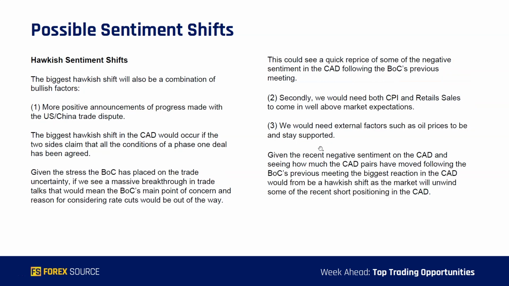Then in terms of possible hawkish sentiment shifts, this will also be a combination of bullish factors to consider. The first one would be a more positive announcement with regards to progress being made in the US-China trade dispute. Now, the biggest hawkish shift, of course, would be if the two sides claim that all the conditions of a phase one deal have now been agreed. You guys remember from last week that there's been a lot of focus on whether the US will be willing to let go or roll back those tariffs they have put on China. So if we do get an announcement that they are willing to do that, or that it has been approved, then that can obviously be a major step forward.